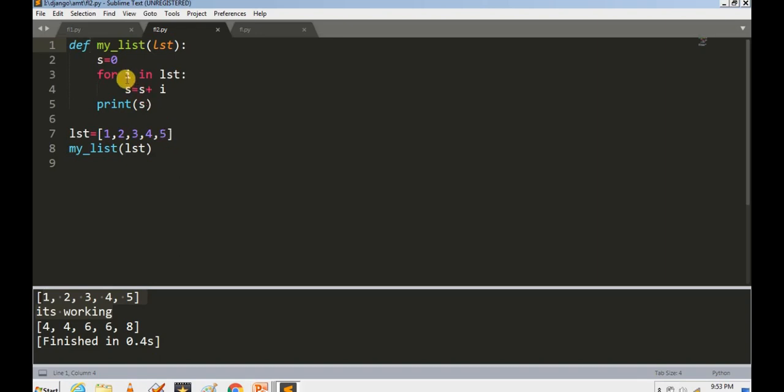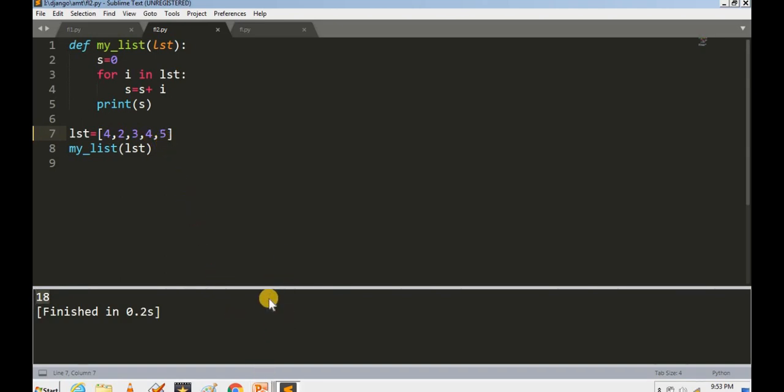Right guys? So we have to simply type for I in LST, LST means the list, and we have to simply type the code S plus I, where S is initially 0, so 0 plus I means the first element, 1 plus 2 plus 3 plus 4 plus 5, and the total leads to 15. Now if we save the code and run the code, the output should be 15. Right guys? In order to ensure that we are not creating any drama, we can just change the element, save the code and run the code. The total is 18. 4 plus 2 is 6, plus 3 is 9, plus 4 is 13, plus 5 is 18.